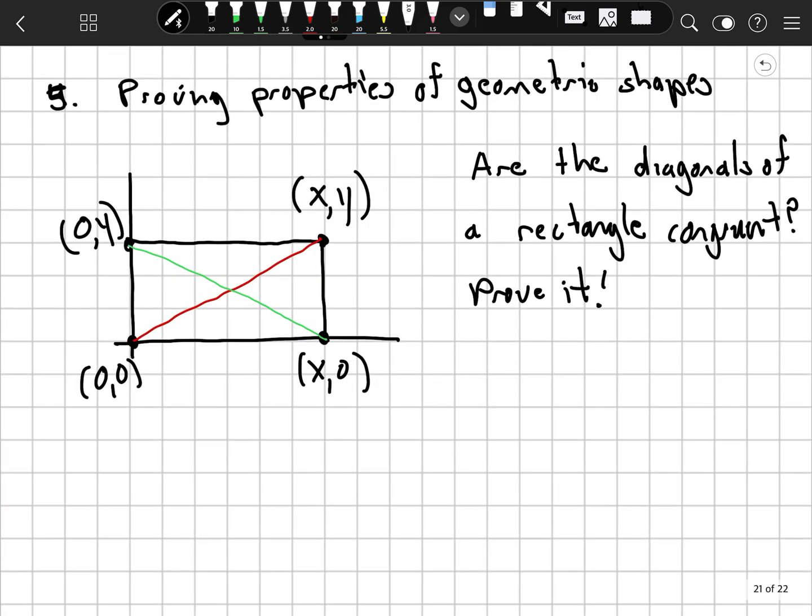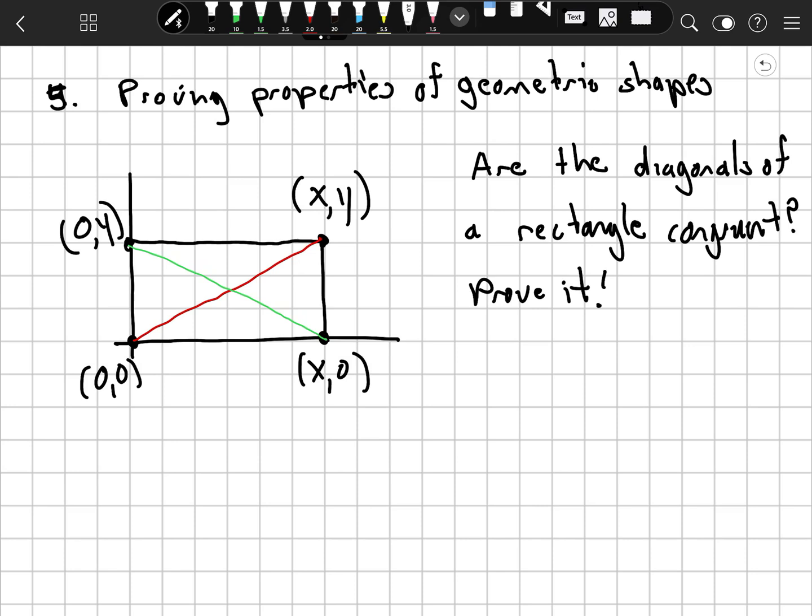Let's take a look at something a little bit more advanced in geometry, proving properties of geometric shapes. In front of you, you'll see a rectangle that I've put on a coordinate plane. And the question is, are the diagonals of a rectangle congruent? Can you prove it? Well, I've given some ordered pairs to the vertices of this rectangle: (0, 0), (x, 0), (0, y), and (x, y).